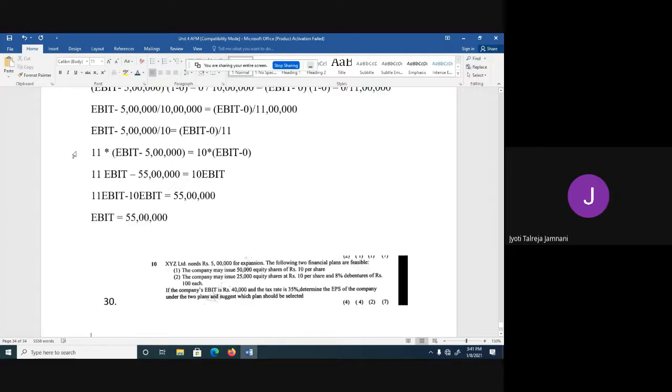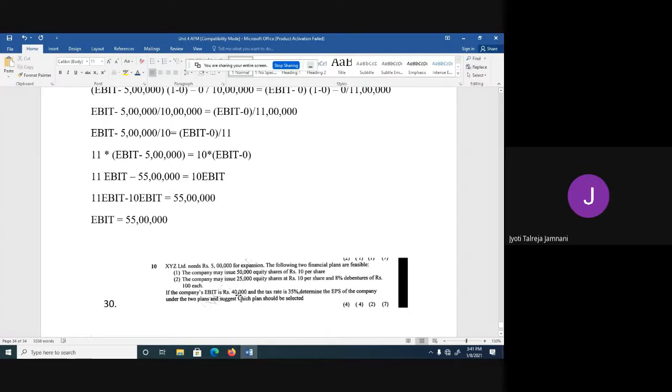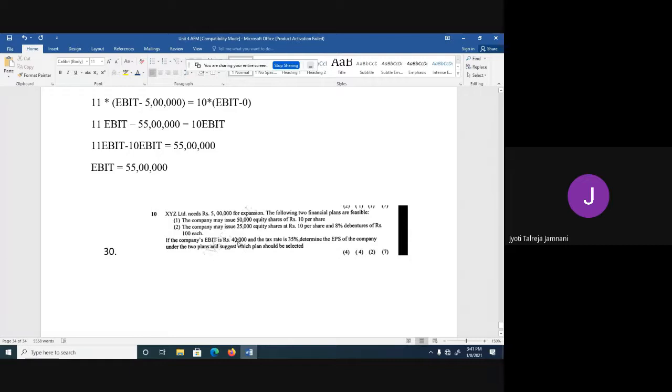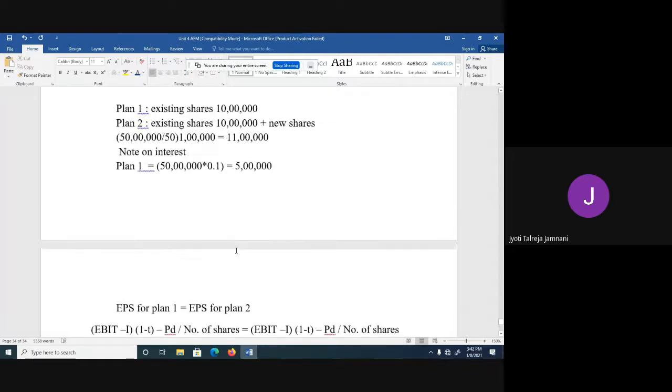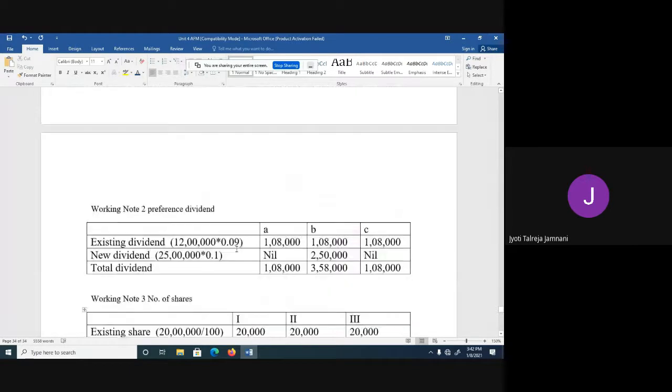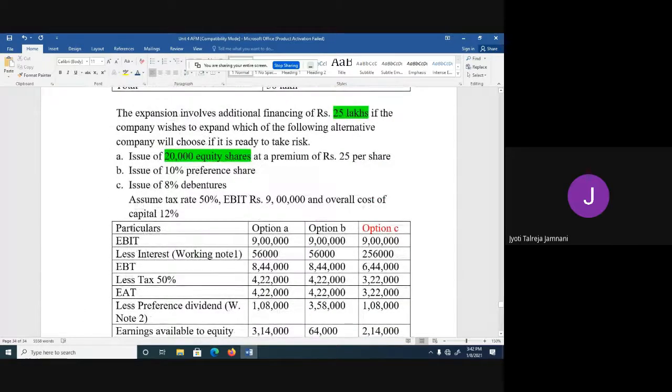This is not the type of problem where we have to find EBIT. If you see here, EBIT is already given. So it is a tabular way of solving. If we have to find the EPS now, we'll use this particular table.